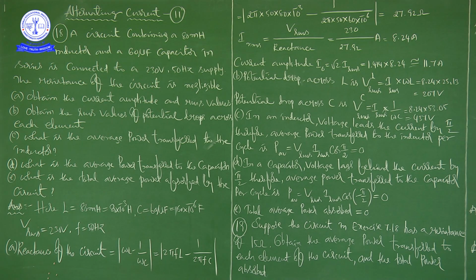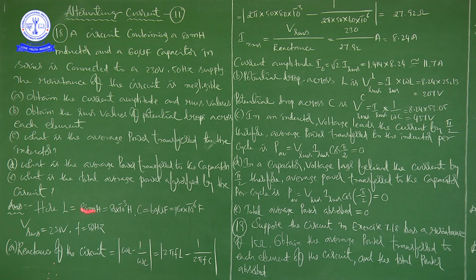Now there are 5 things to determine. One is obtain the current amplitude and RMS values. B is obtain the RMS values of potential drops across each element. C is what is the average power transfer to the inductor. D is what is the average power transfer to the capacitor. E is what is the total average power absorbed by the circuit.